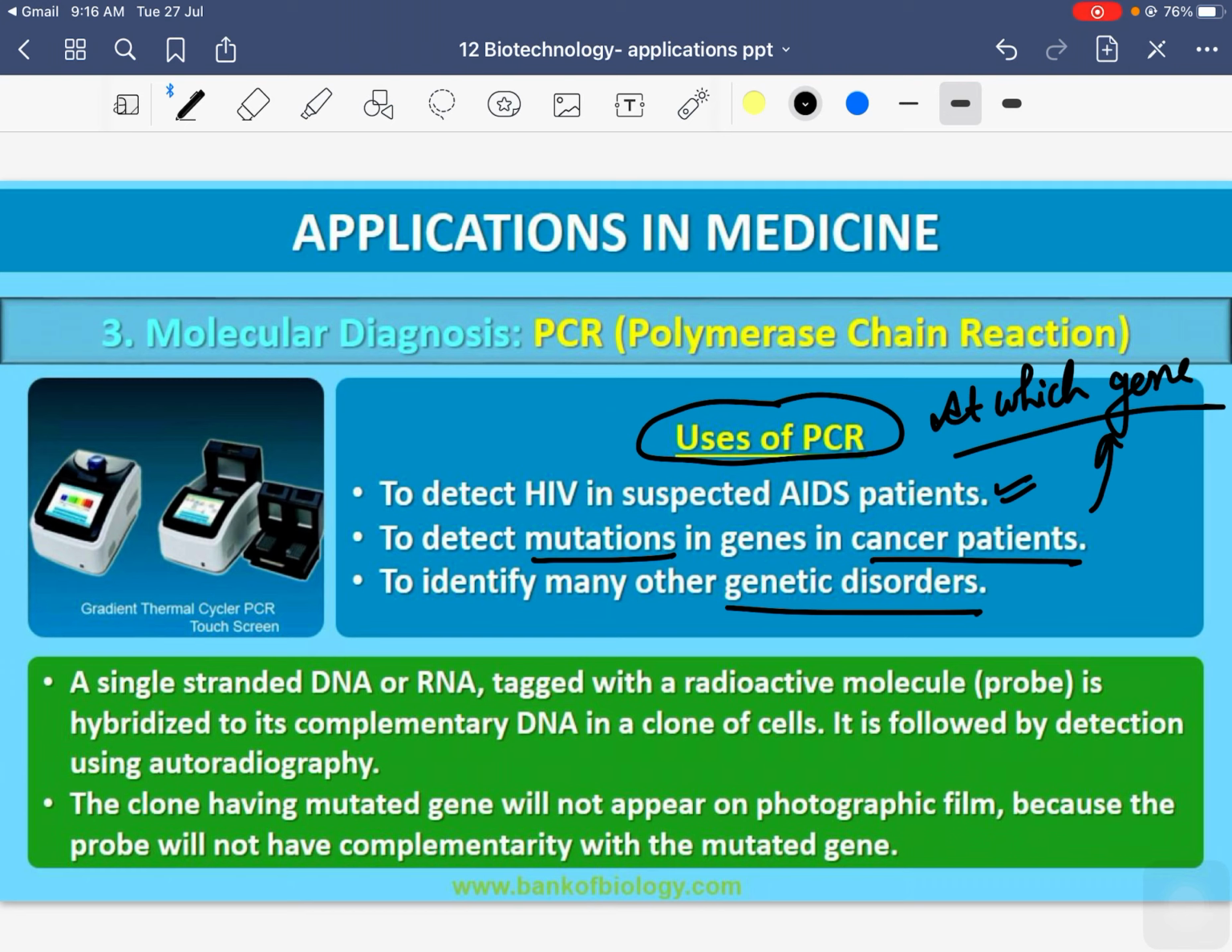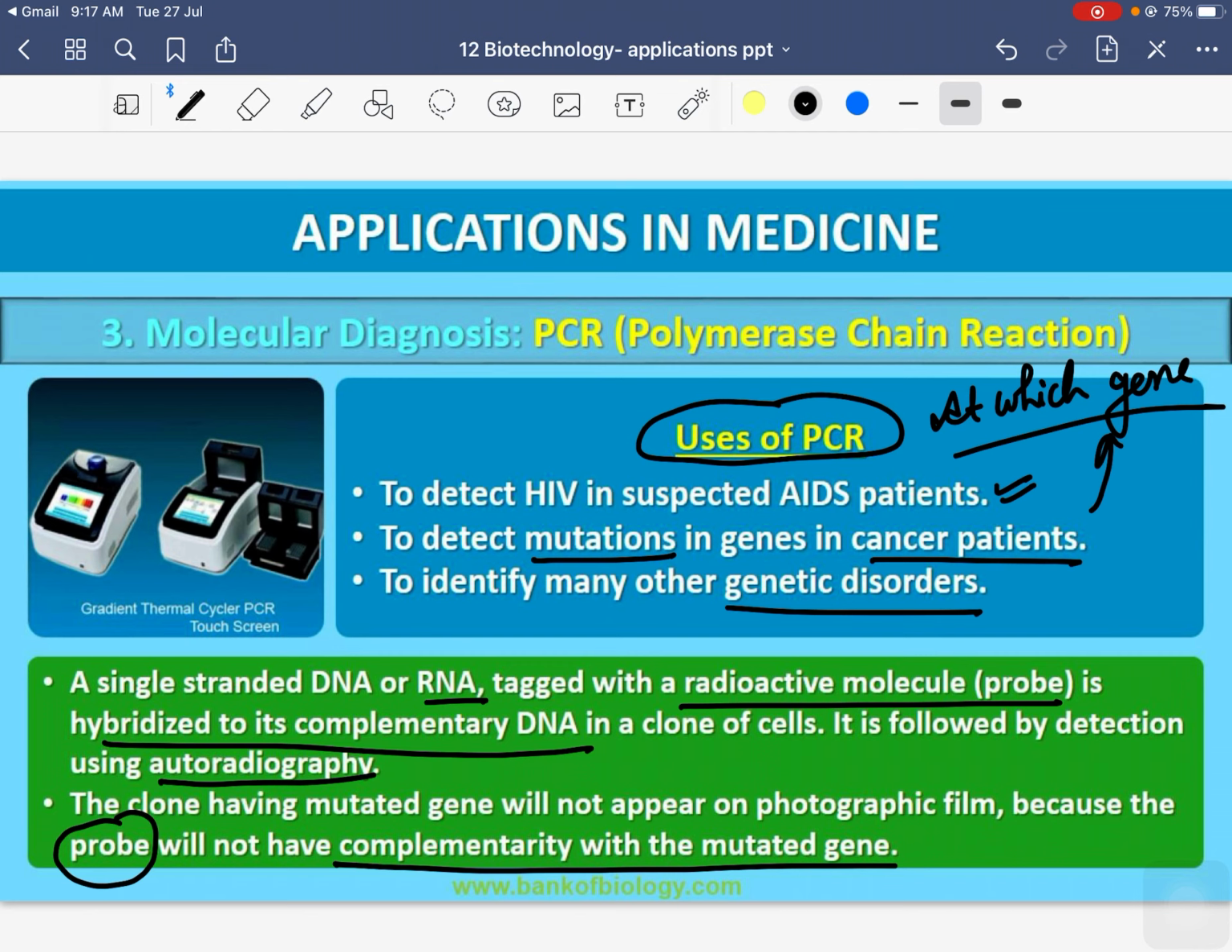All you have to do is take a single stranded DNA or RNA, attach it to a radioactive molecule, hybridize it with the complementary DNA, and then detect it by autoradiography. Now the cloned DNA which has a mutated gene will not appear on the film, because the probe you have used will not be complementary to the mutated gene.